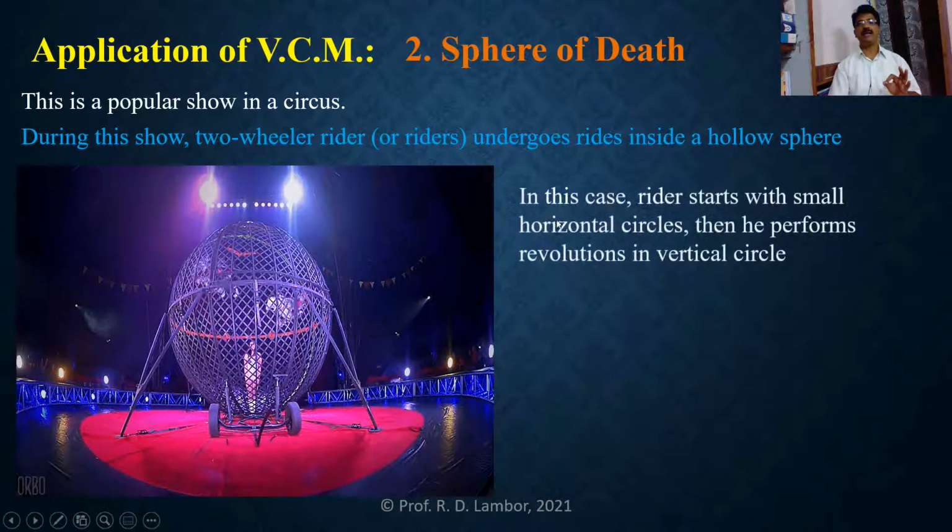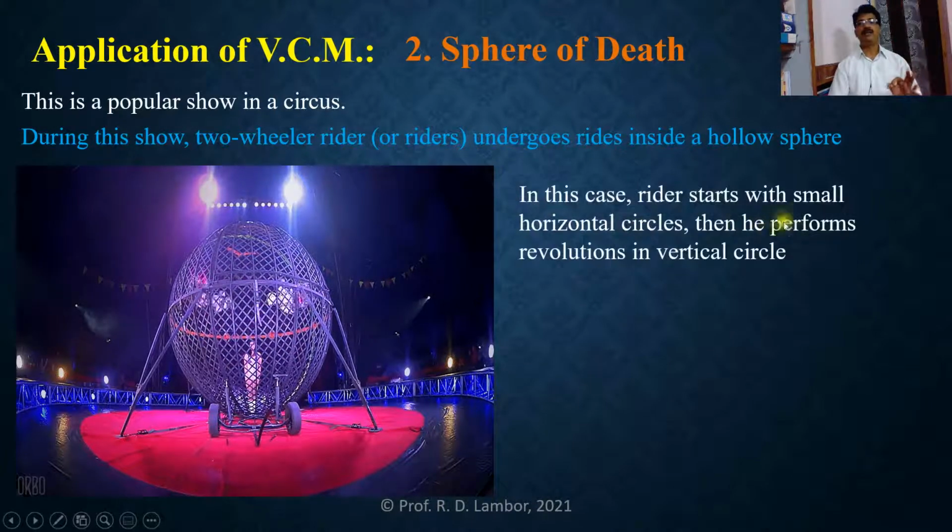So in this case, the rider starts with a small horizontal circle. While riding, the riders start their motion with small horizontal circles initially, and then the riders perform revolutions in a vertical circle. You can see here the riders are performing rides in a vertical circle.